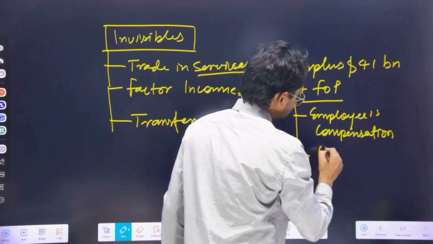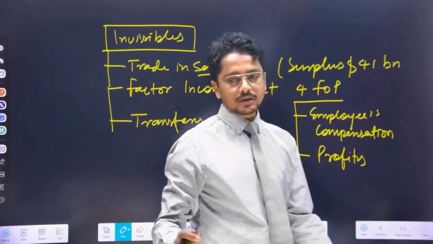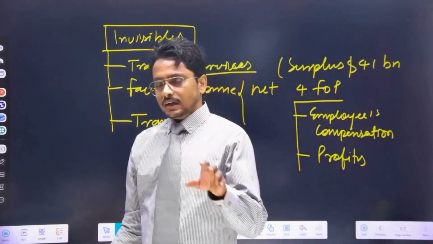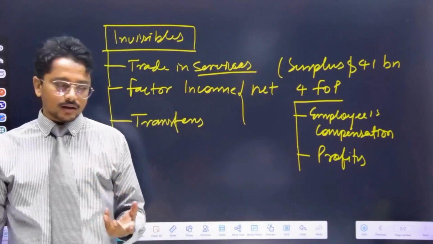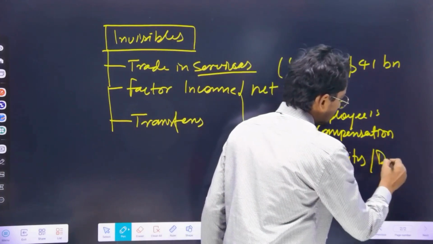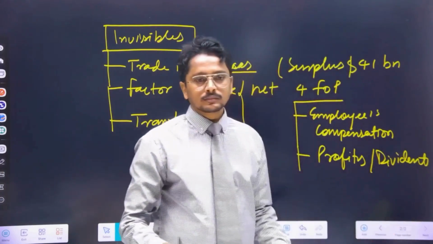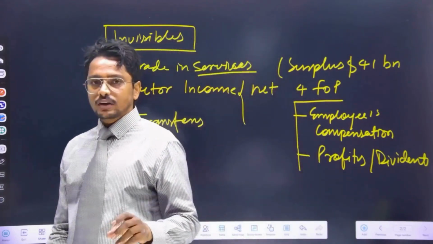Second, profits. Profit comes from where? For example, if Gautam Adani has invested in some production unit or in some shareholding in the US, it will earn either profit or dividend. So that will be added to the positive side of India's current account.